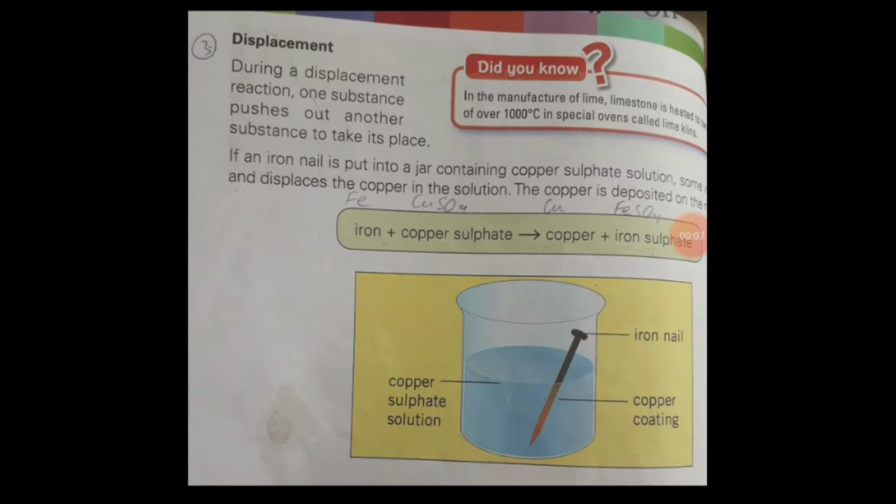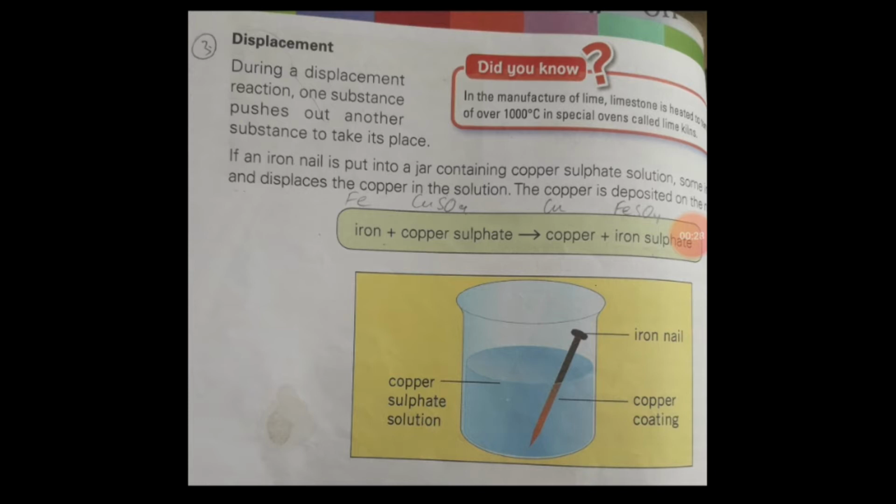Do you remember, students, that in last science class we discussed the first two types of chemical reactions? They were synthesis reaction and decomposition reaction. Today we are going to discuss the next two types of chemical reactions. They are displacement reaction and combustion reaction. Firstly, we are going to discuss displacement reaction.